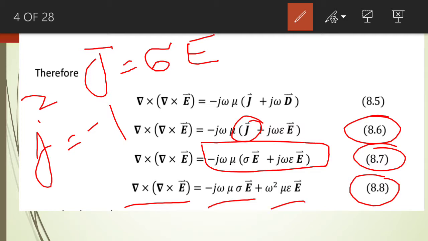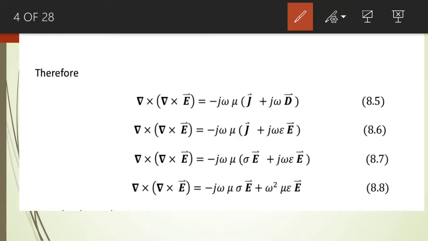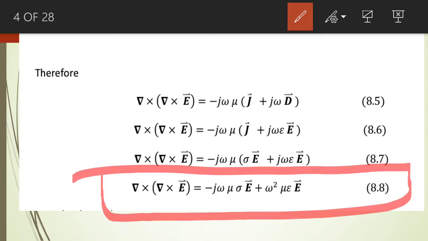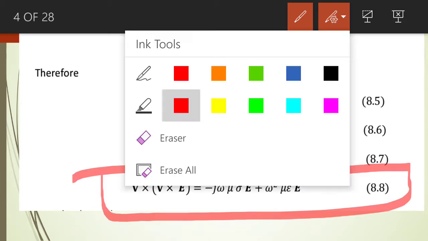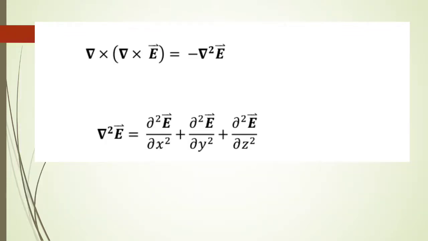So we consider equation number 8.8 and we rearrange this particular equation in the next slide. So let us consider the same equation in the next slide of this presentation.